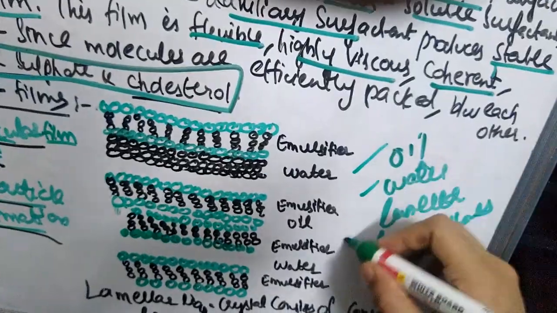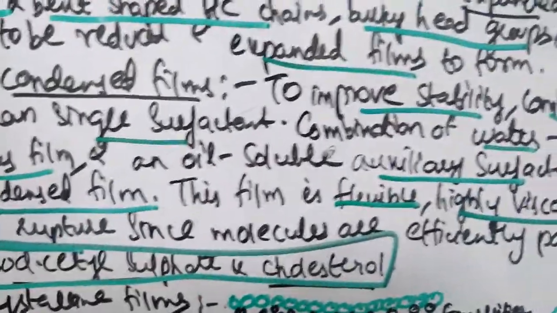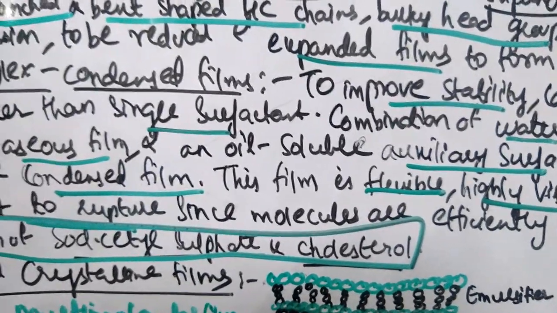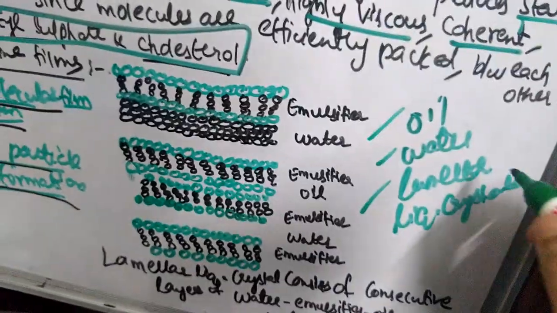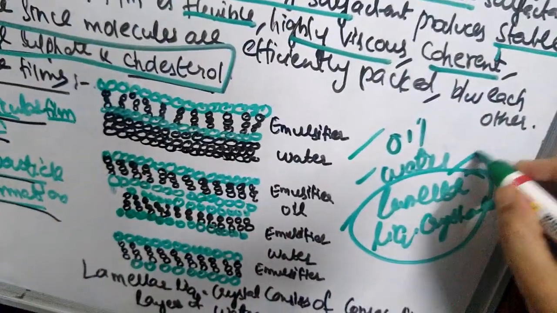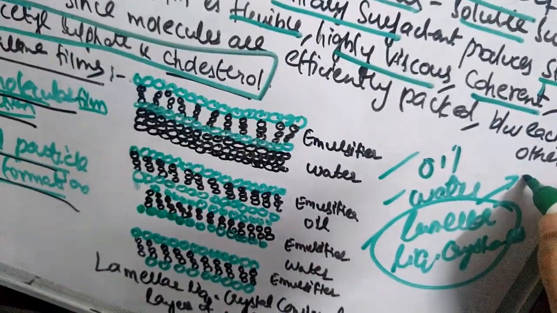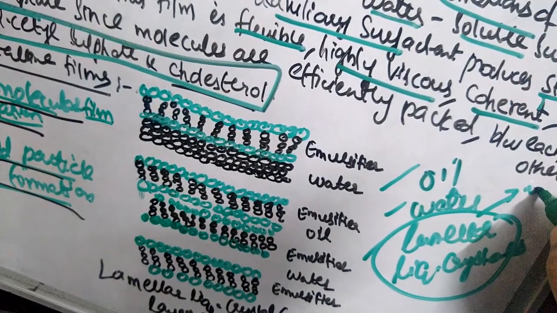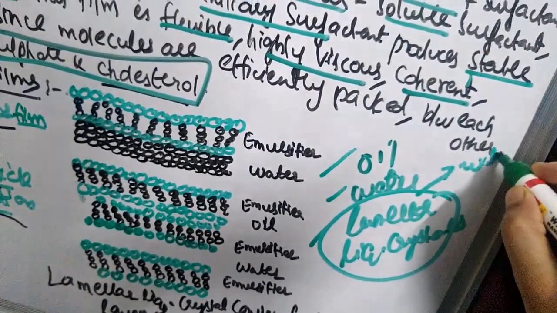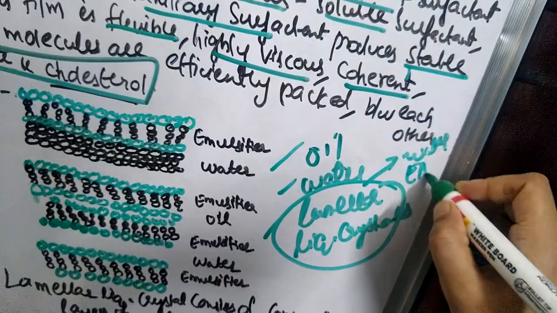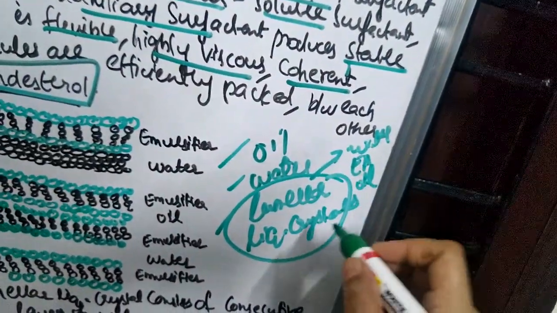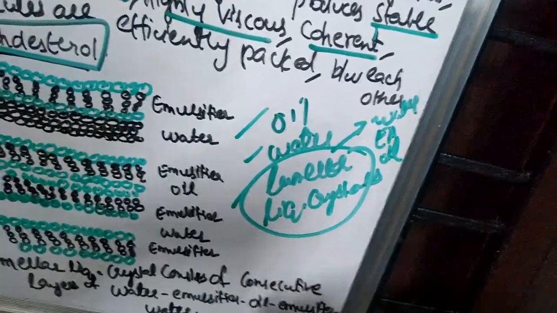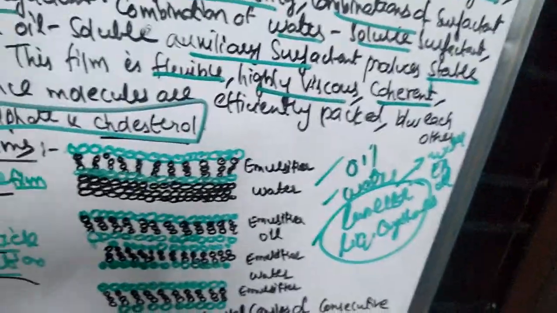So these three components: one, two, three, oil, water and lamellar liquid crystals. The lamellar liquid crystals consist of consecutive layers of water, emulsifying agent, oil. What are they? First you have water, then emulsifying agent, then oil, then again this repeats: water, emulsifying agent, oil, water, emulsifying agent, oil. So this is a lamellar liquid crystal.